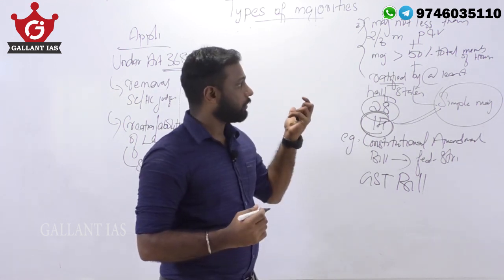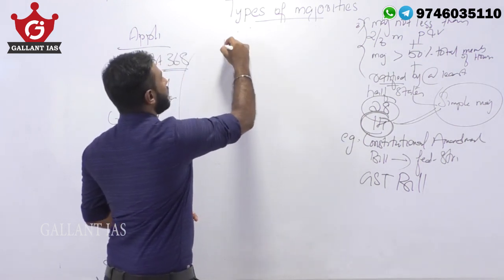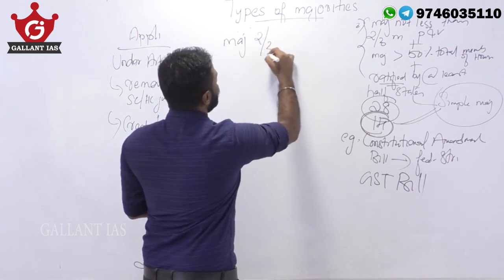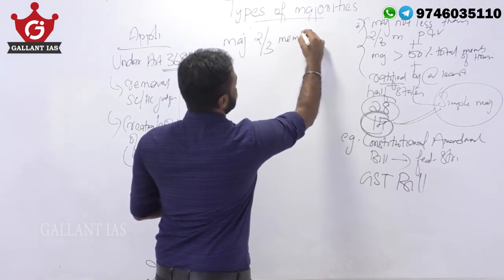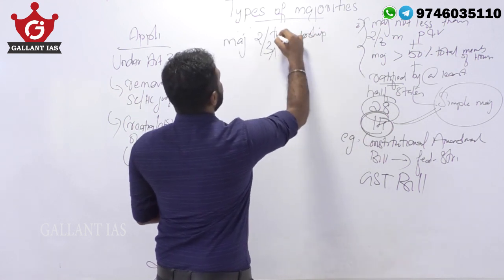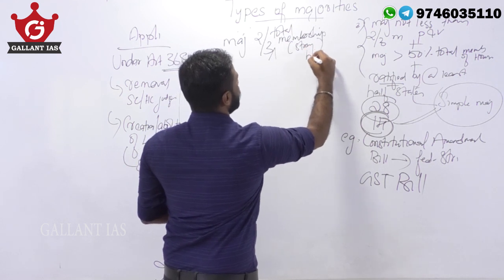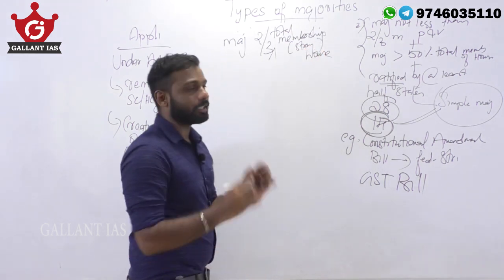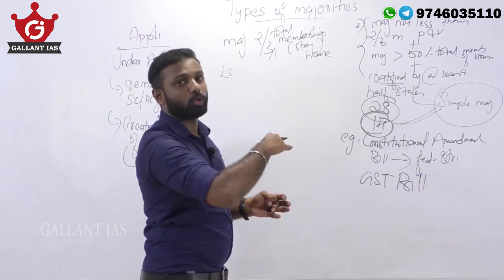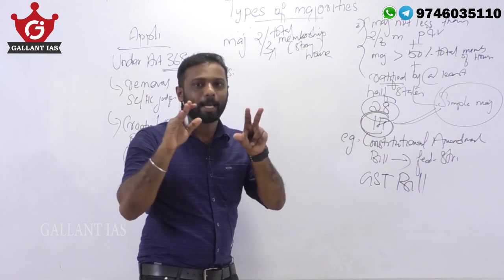Next, the fourth one is a majority of 2/3 membership of the house. 2/3 of total membership or total strength of the house. That is, in case of Lok Sabha, the majority of 2/3 of total membership which also includes the vacancies and absent persons.